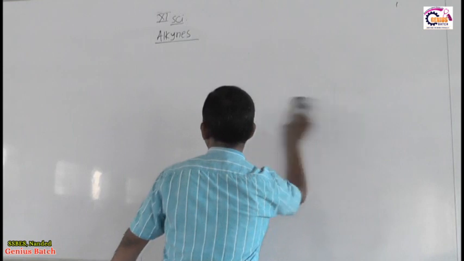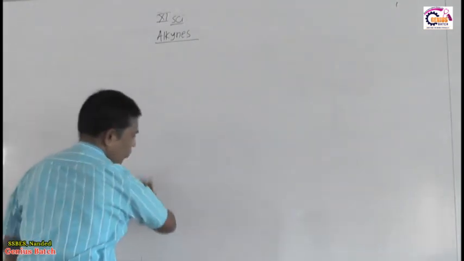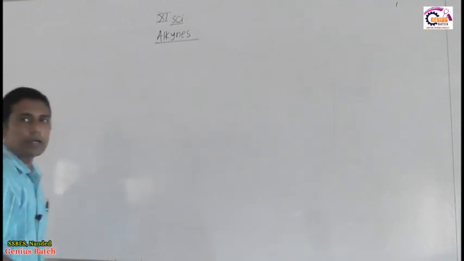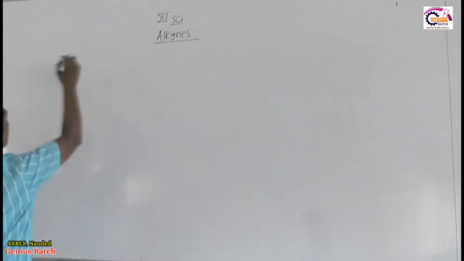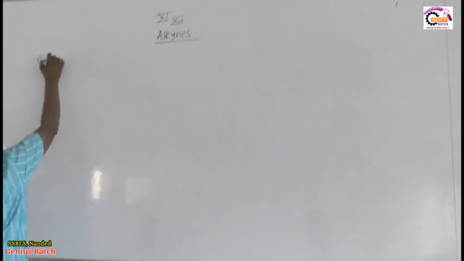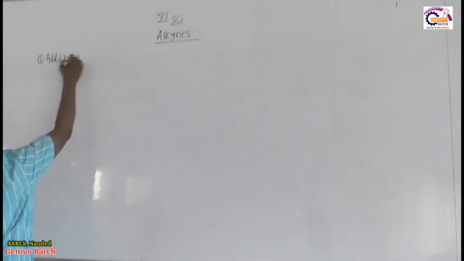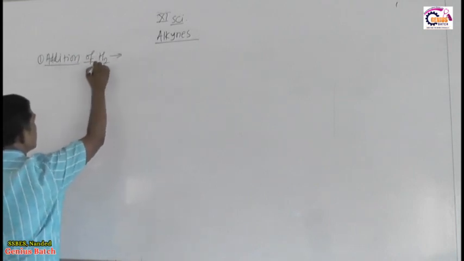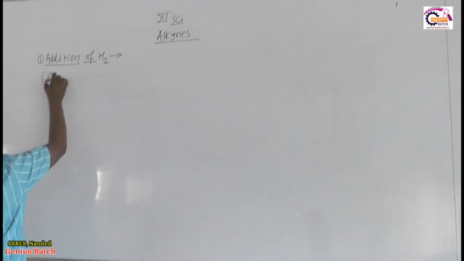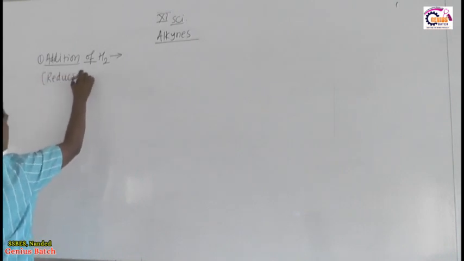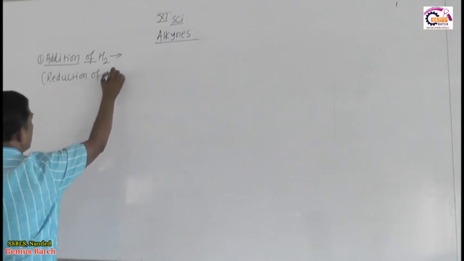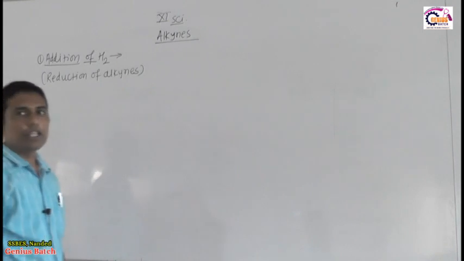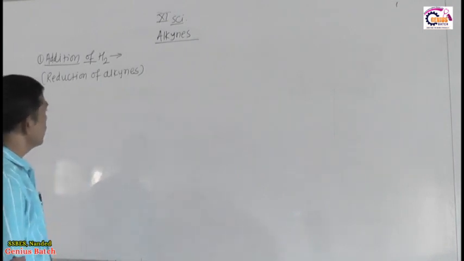Out of the remaining chemical properties, we want to discuss the first chemical property of alkynes, and the first chemical property is addition of H2. So this is called reduction of alkynes. As we know, addition of hydrogen is called reduction.